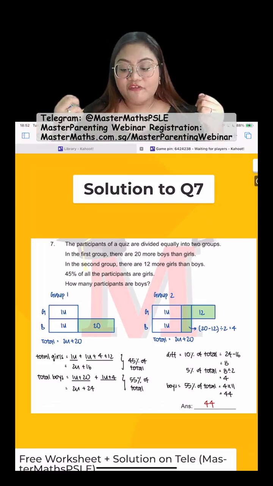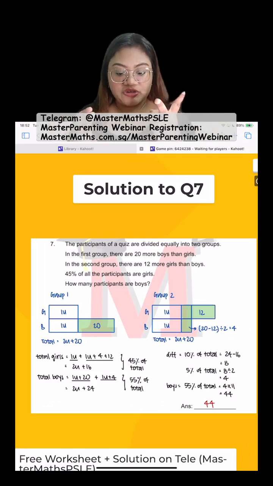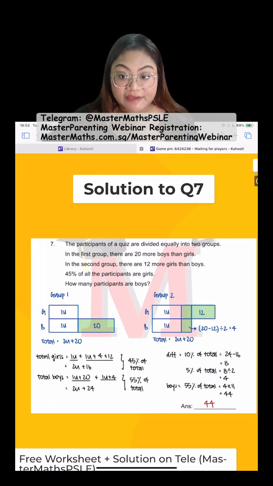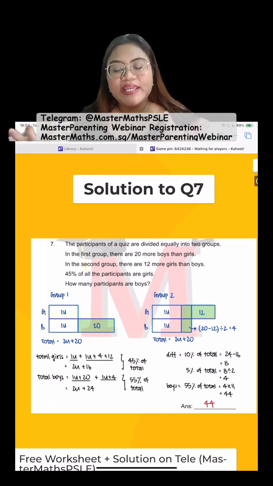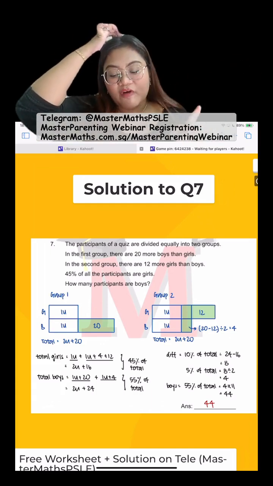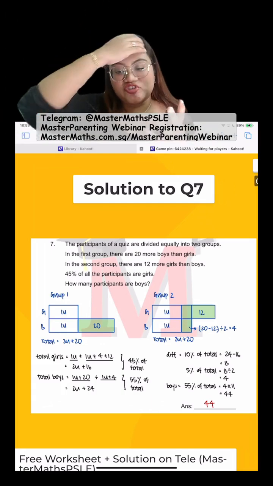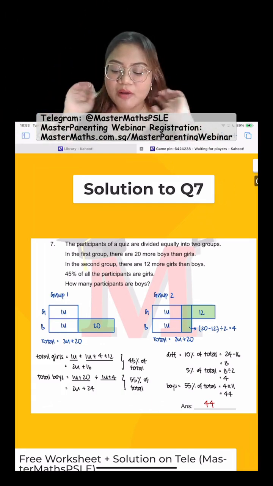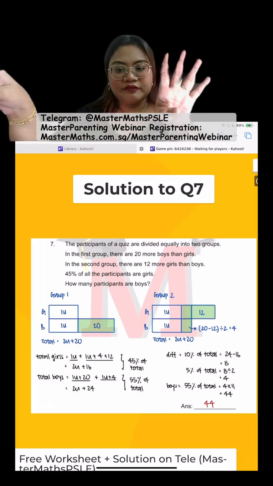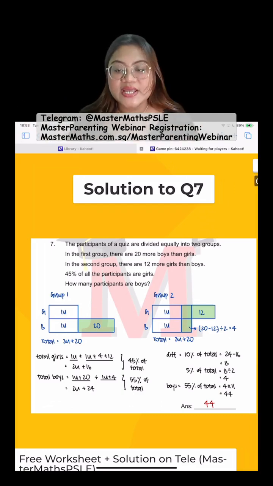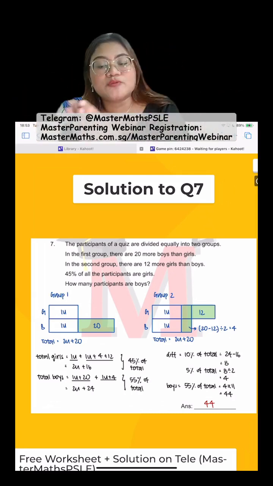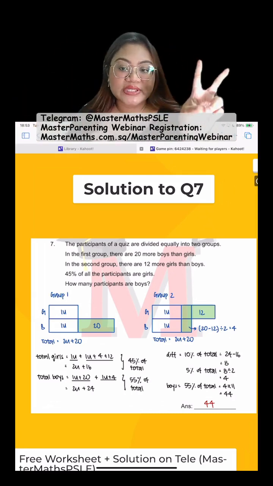For the 20 extra, the one in green, I'm going to take the 12, give it to the girls because they got to have 12 more. And then the remaining 8, I split it into 2 parts so that each of them will have equal 4, such that the girls will have 12 extra. So from there, the 20 is now broken down into 4 and 12 for the girls and just 4 for the boys. That is for group 2. This is to make sure that my total in both groups remains the same as 2 units and extra 20.